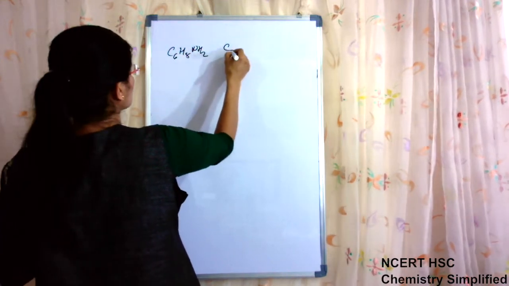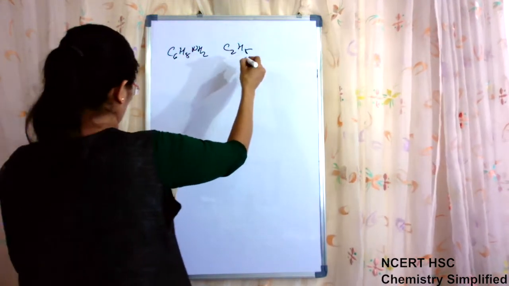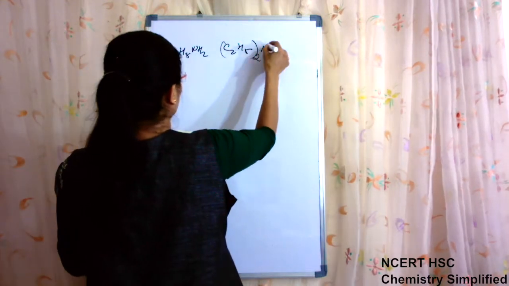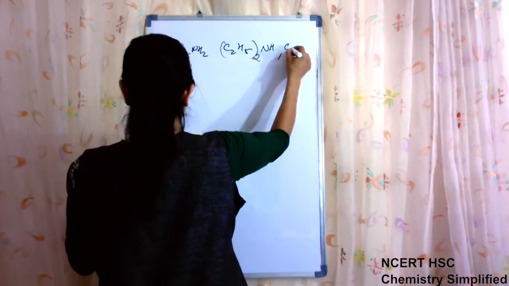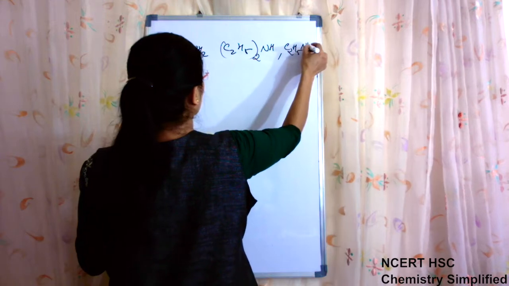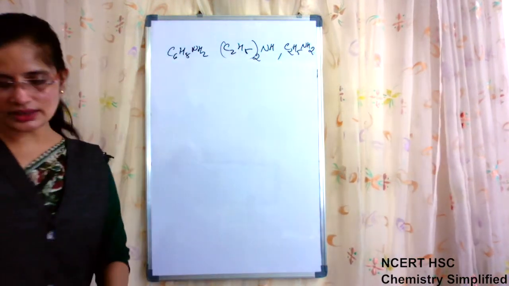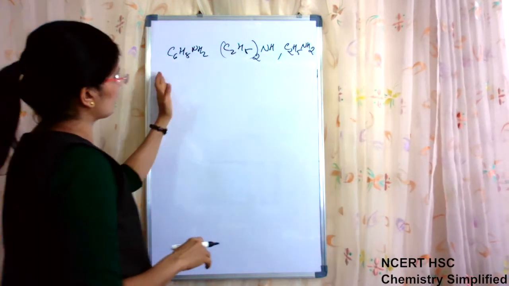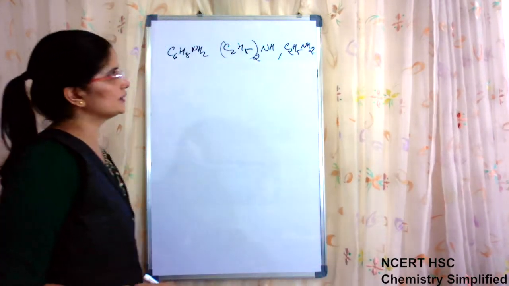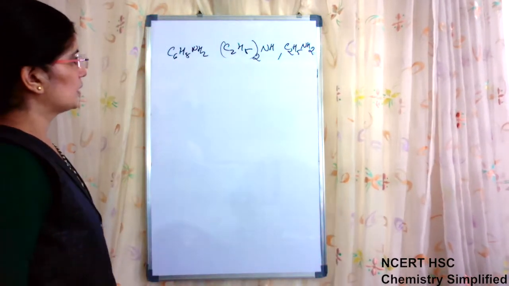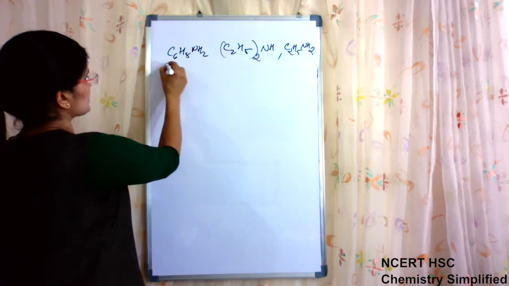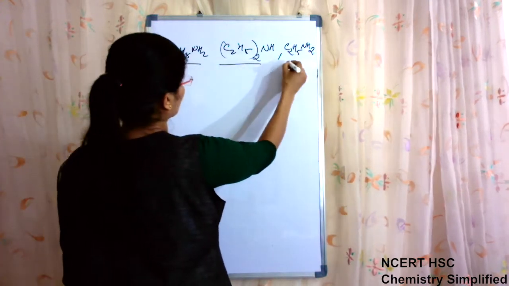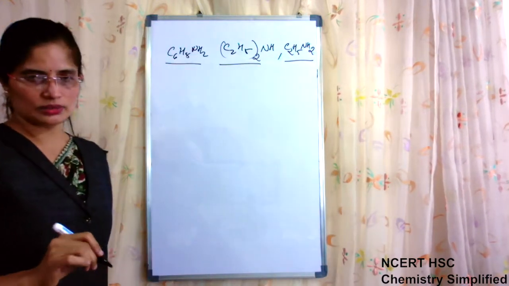C6H5NH2, (C2H5)2NH, and C2H5NH2. These are the three compounds given, and we have to give the order of their solubility. This is aromatic, this is aliphatic, this is also aliphatic.